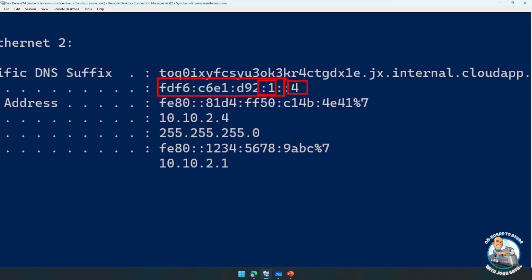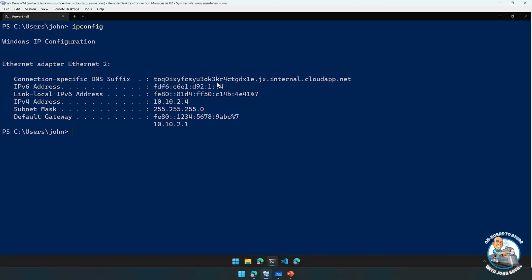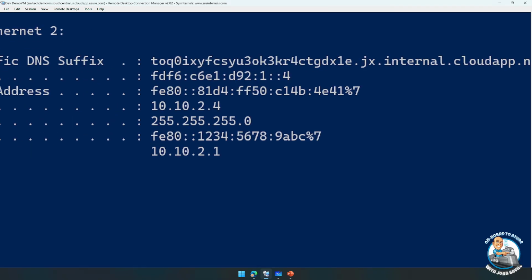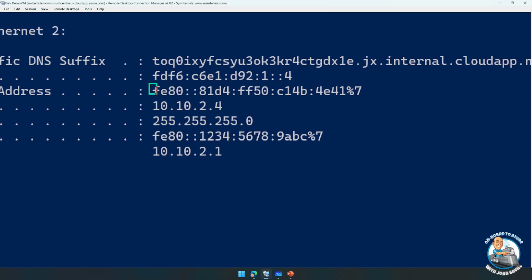So the 64 bits for the actual host address is 4. That's all it needs. It's the first usable IP. Again, I always lose 5, so the first 4 are taken: 0, 1, 2, 3. So it uses 4. You'll see it also has this FE80, which is a link local address that's auto generated. It's like the old IP address we got if we used DHCP and a server couldn't be found. Was it 169 or something? That's the equivalent.